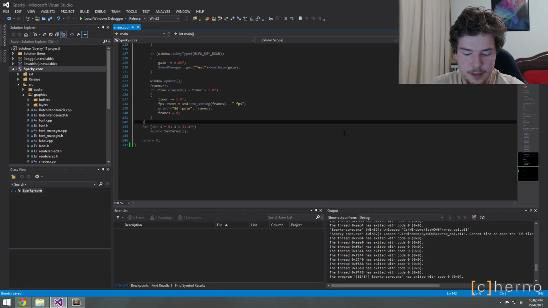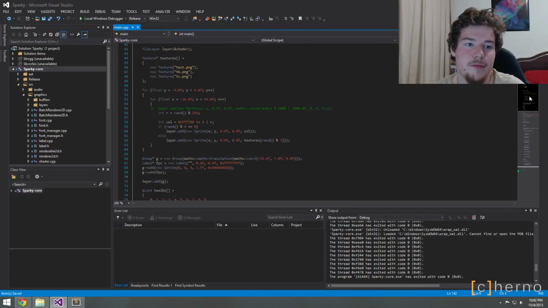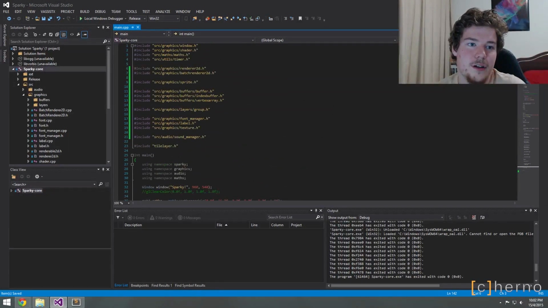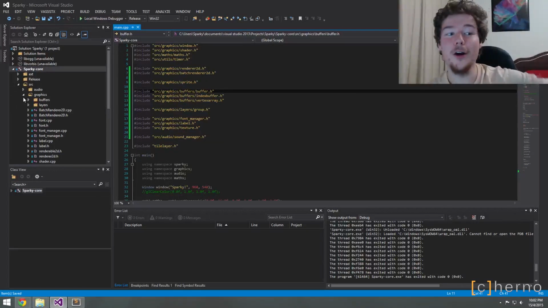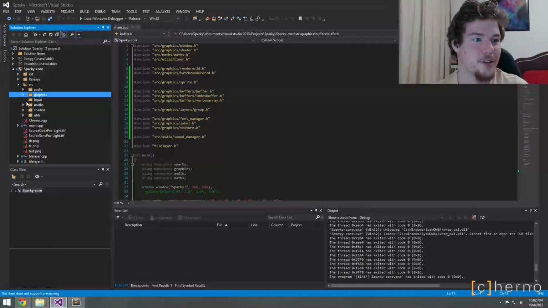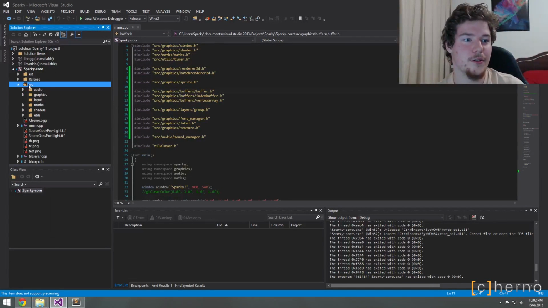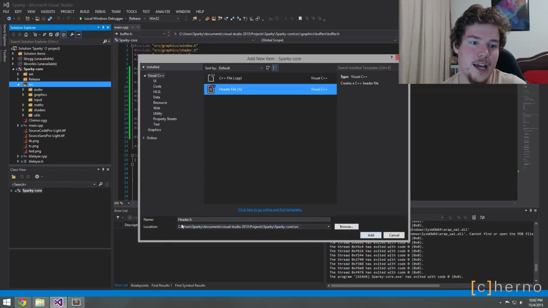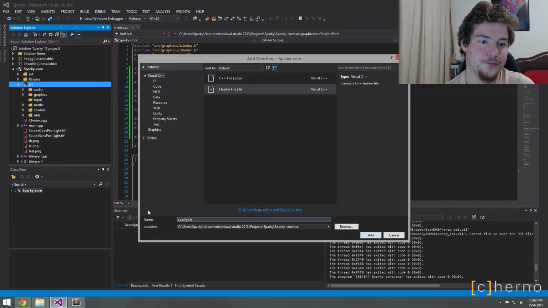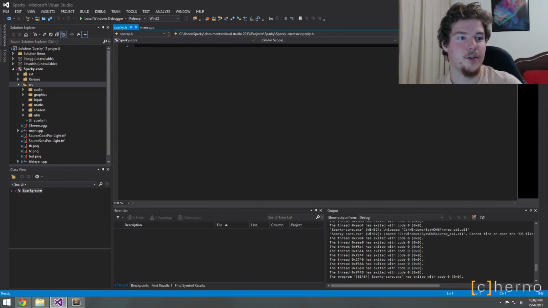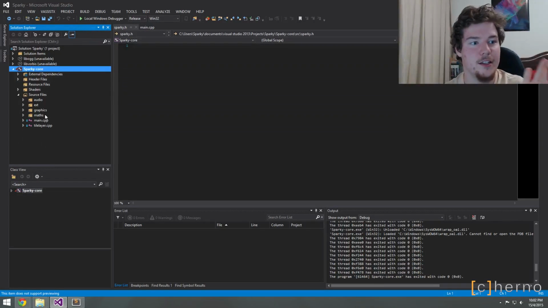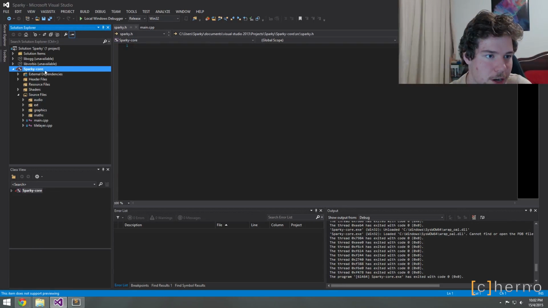And maybe I should make 24.5 as well, because I really did want to cover the main loop kind of stuff. Let's do that right now, actually. I've decided on the fly, live, let's just do this now. So, under source, which is in the Sparky thing, I'm actually going to add a new item, which is going to be a header file called Sparky.h. So what happens is, if you're making a Sparky application, you want to, where's the file I just created? That was a header file.